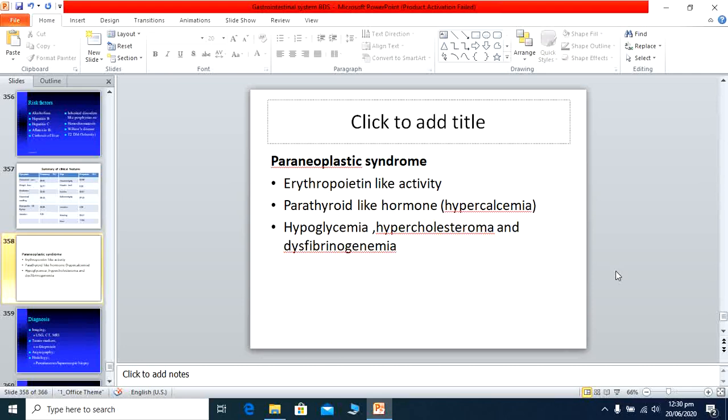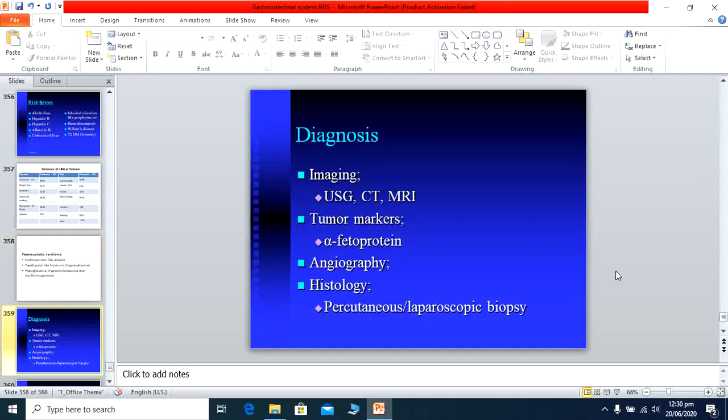But metastasis also occurs, meaning from the liver tissue cells go to other tissues of the body like the lungs, bones and lymph nodes. This is an important thing you must know, that metastasis occurred in some cases of hepatocellular carcinoma. Now we come to the investigations.